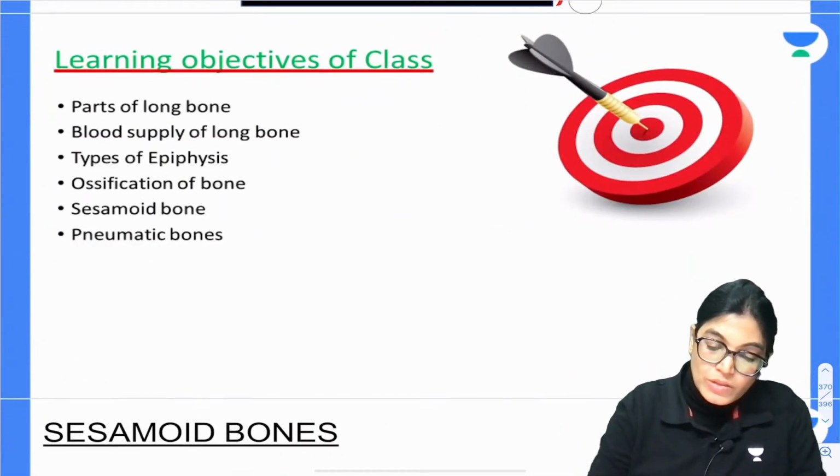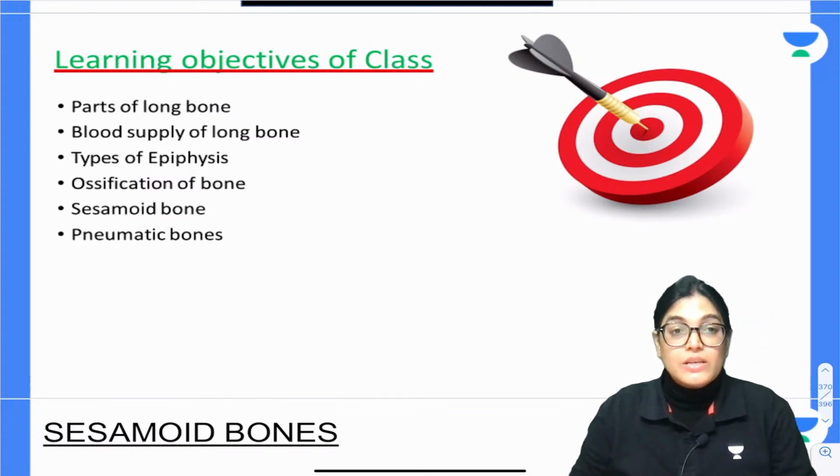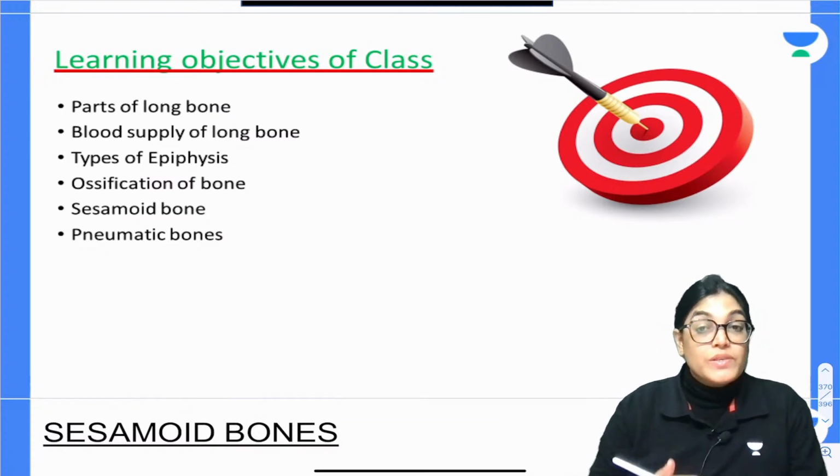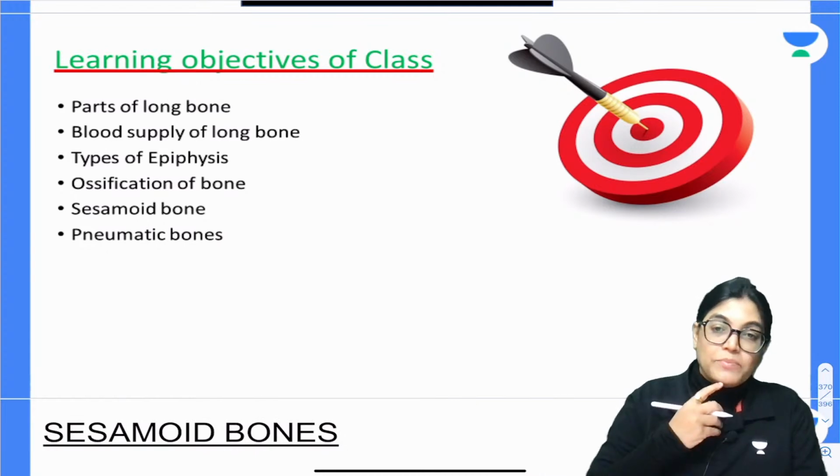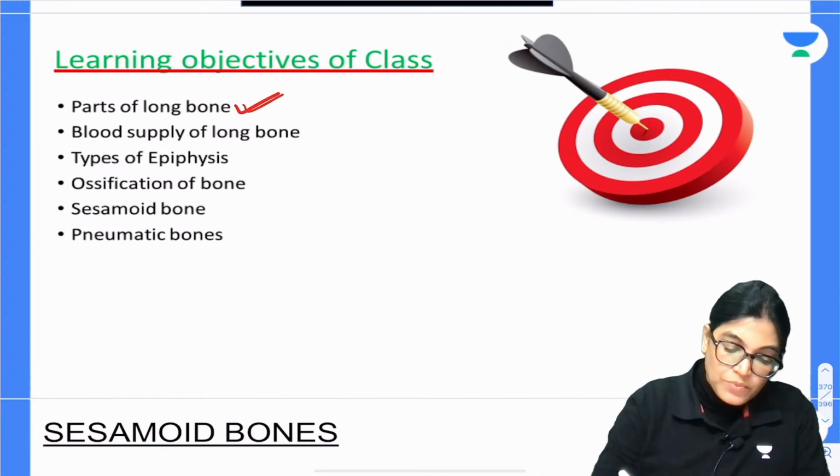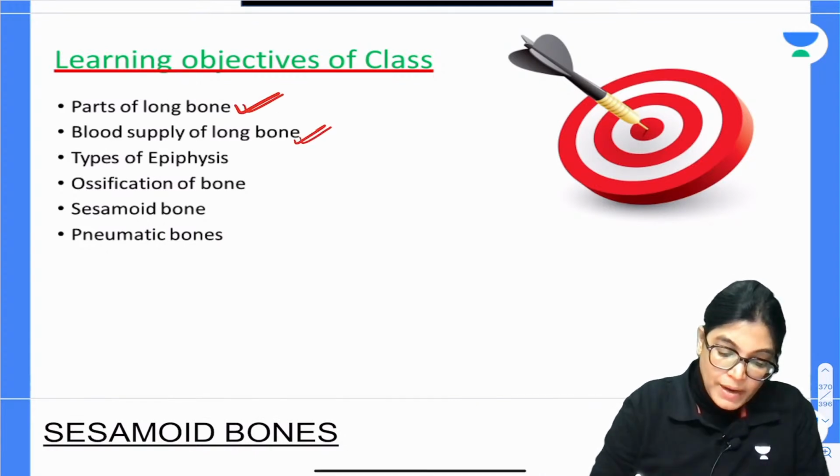Now, let's talk about the learning objective. This is the learning objective of the session, and the parts which have already been covered in the previous session are the parts of the long bone. Long bones, blood supply, and types of epiphysis have also been covered.